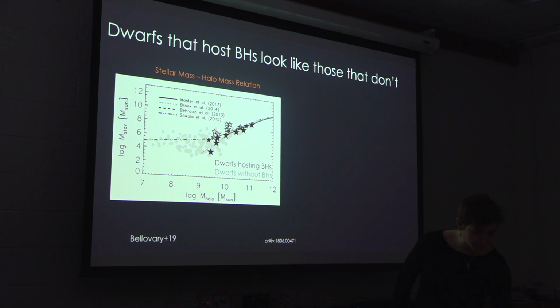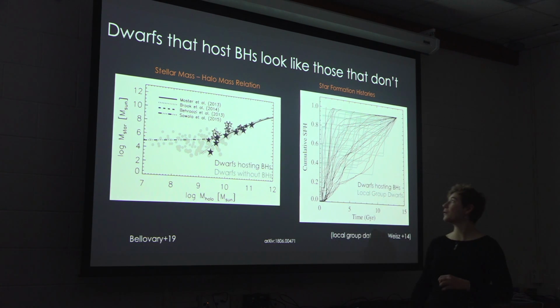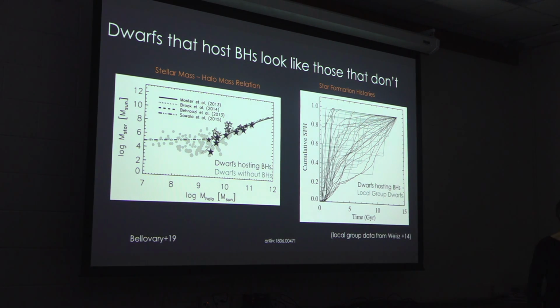Another way that I tried to look at this was star formation histories. What this one is showing is cumulative star formation histories, so from redshift infinity to redshift 0, how many stars have been formed over time. The dwarfs hosting black holes are all the dark lines, and the gray lines are local group dwarfs from Dan Weisz's sample of resolved star formation histories using stellar population studies.